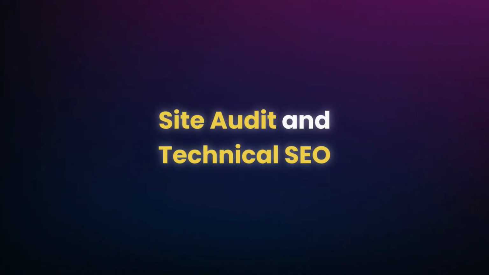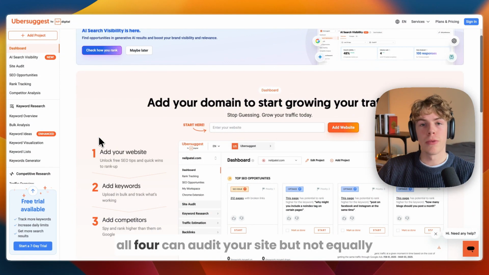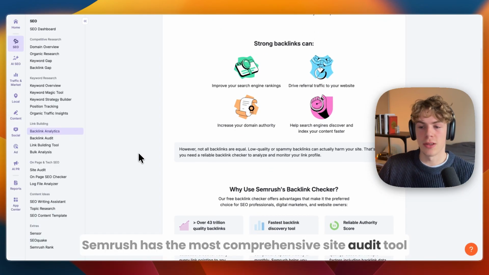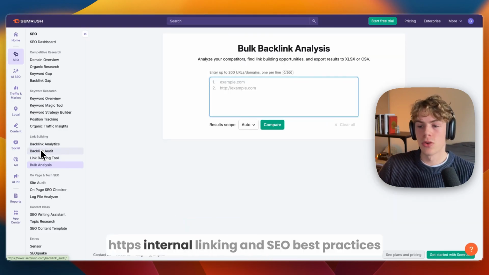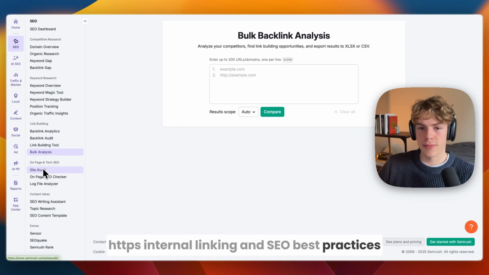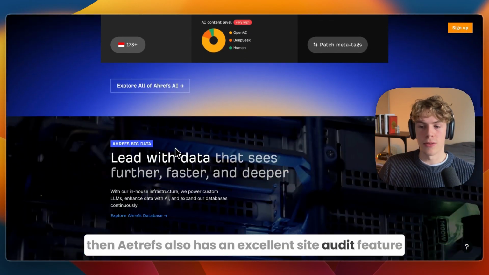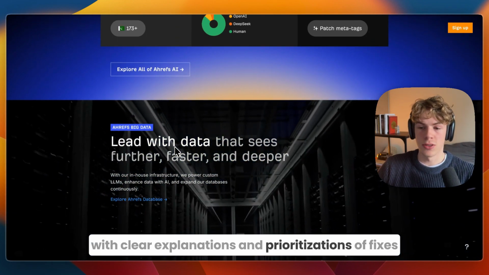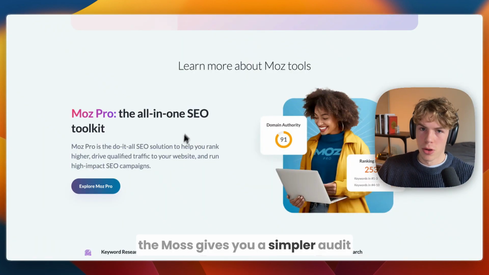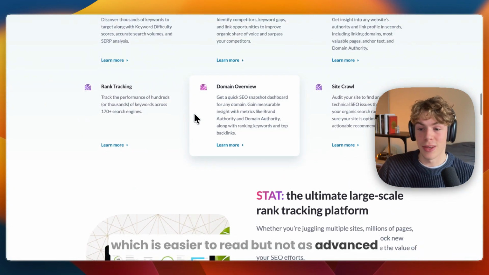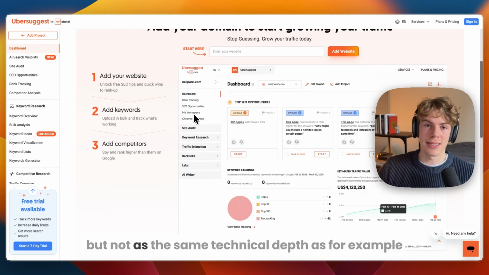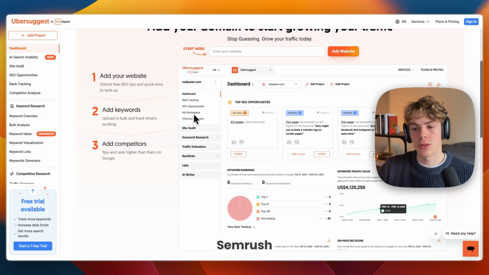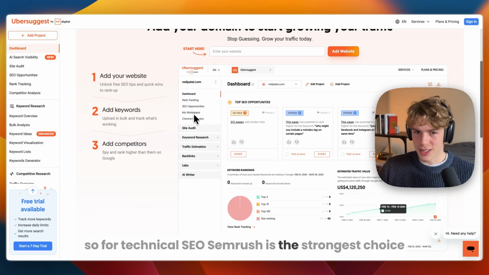Then in terms of site audit and technical SEO, all four can audit your site but not equally. First, Semrush has the most comprehensive site audit tool. It checks for technical issues, crawlability, core web vitals, HTTPS, internal linking, and SEO best practices. Then Ahrefs also has an excellent site audit feature with clear explanations and prioritizations of fixes. Then Moz gives you a simpler audit which is easier to read but not as advanced. And Ubersuggest provides a basic audit that flags errors and warnings, but not with the same technical depth as, for example, Semrush. So for technical SEO, Semrush is the strongest choice.